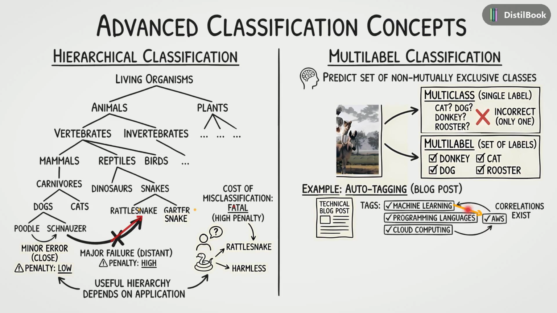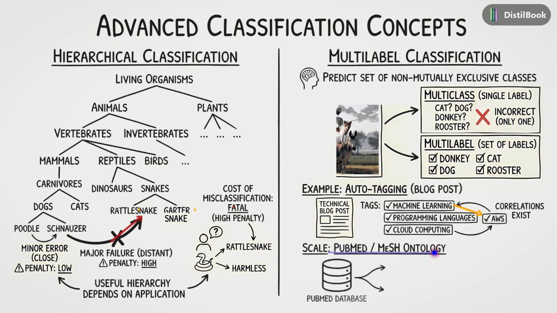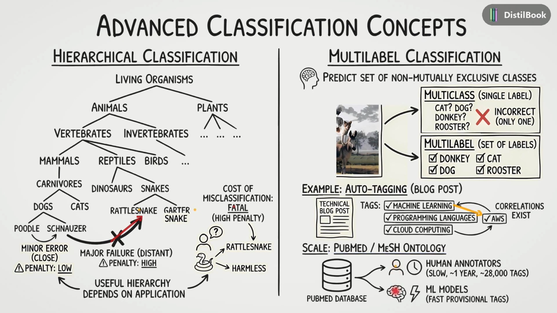This becomes critical at scale, like in the PubMed database. Using human annotators to manually tag millions of articles is incredibly slow. So we use machine learning models to predict these massive sets of provisional tags instantly. The key takeaway is that when designing a classifier, you must decide if errors have different costs based on hierarchy and if an item can validly belong to multiple categories at once.